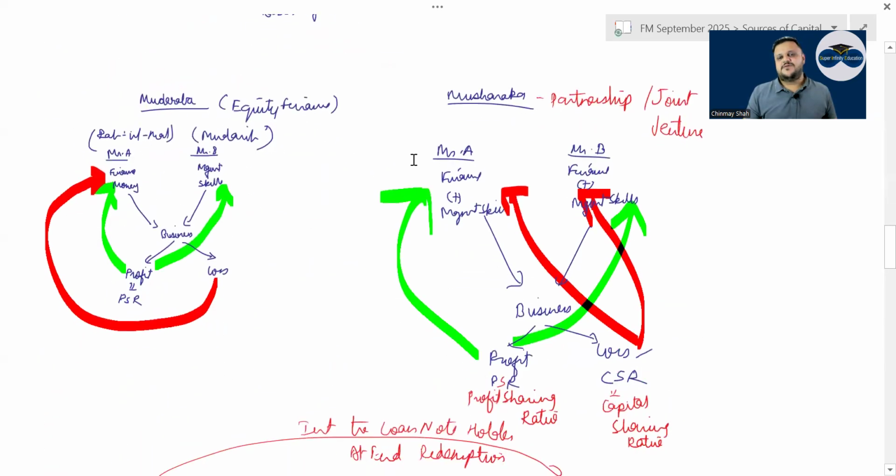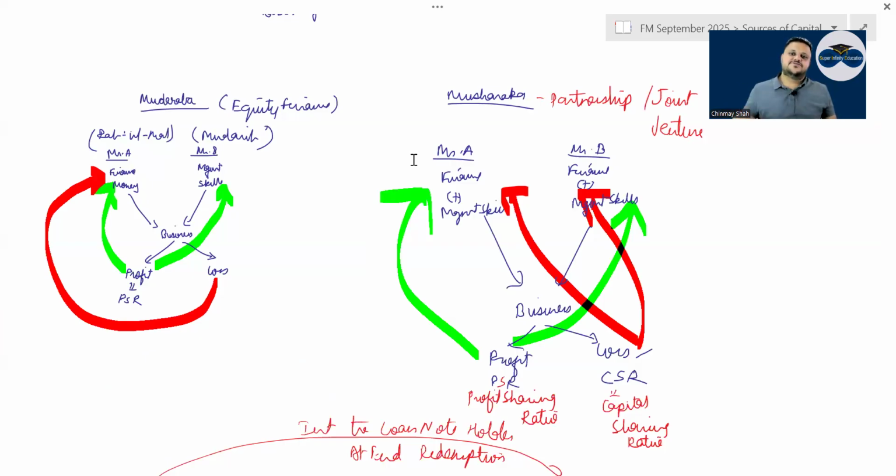Then you have Mudaraba and Musharaka. Mudaraba is simple equity finance. One person with money and another person with skills come together and run the business. If there is a profit, they both share it at PSR. But if there is a loss, only Mr. A, who brings the finance, will bear the loss. Rabul Mal is the person bringing the money. Correct. And Mudarib is the person who does what?